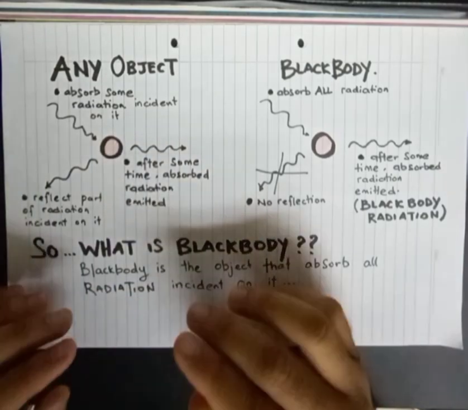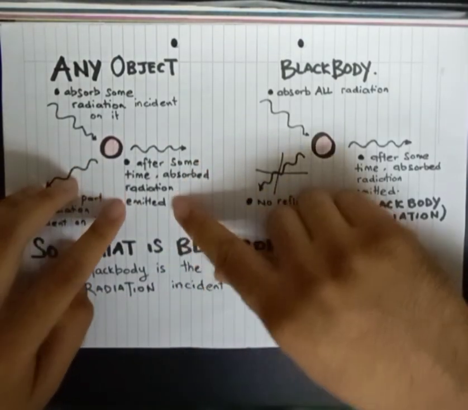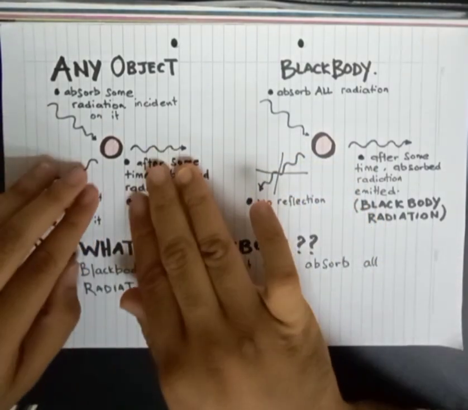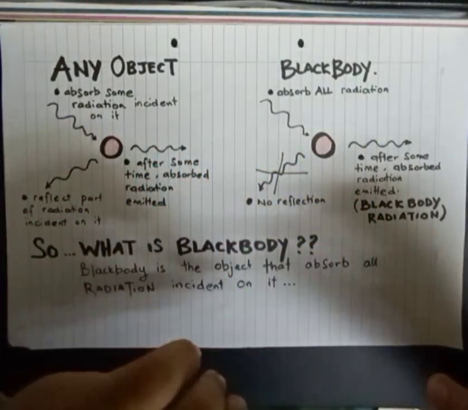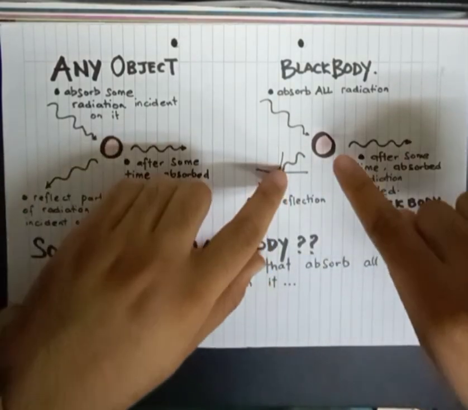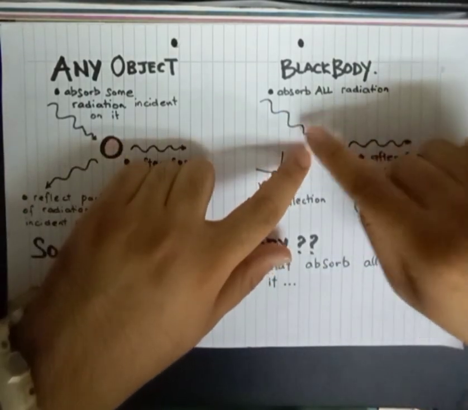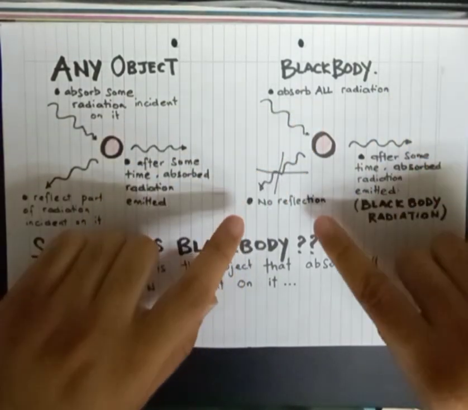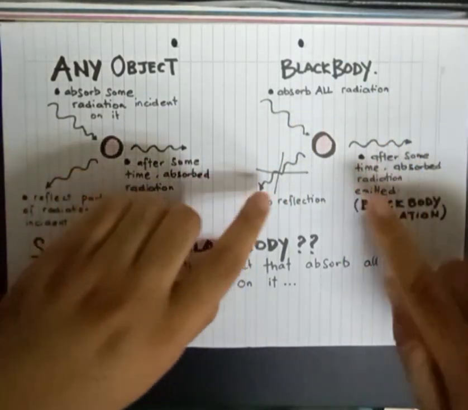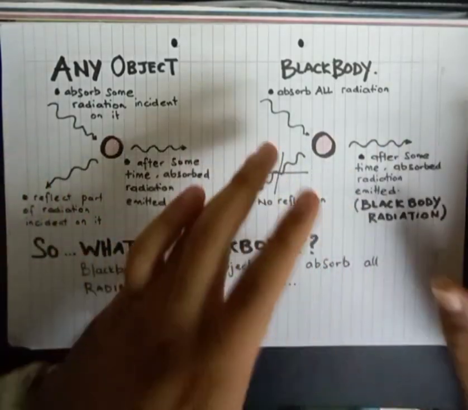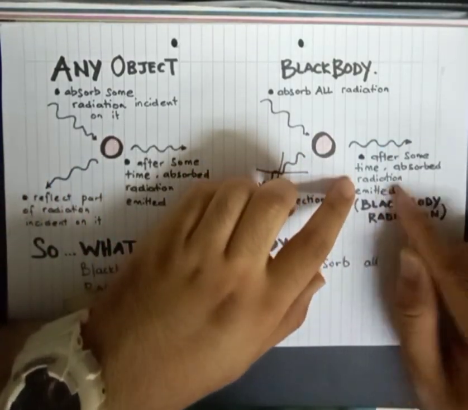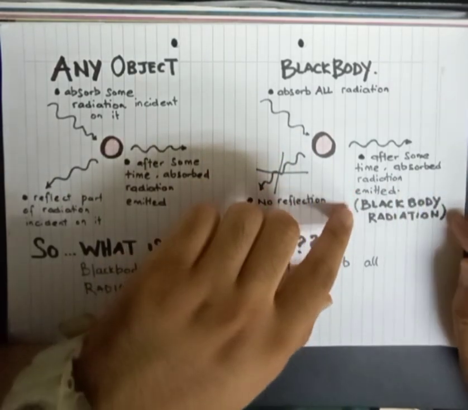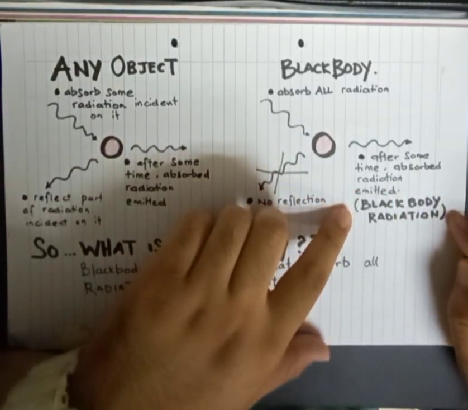After some time, the object will emit again all the absorbed radiation. So this is any object. But for blackbody, it is a little bit different. Blackbody will absorb all the radiation incident onto it. That means there will be no reflection. But also, after some time, all the absorbed radiation will be emitted. And in this case, the radiation emitted is called blackbody radiation.